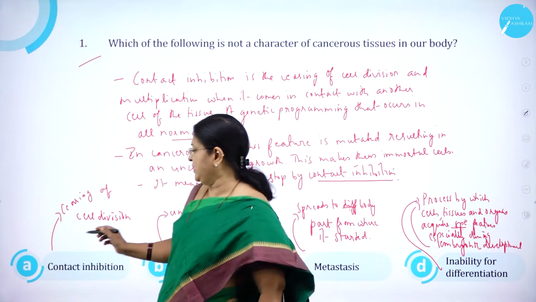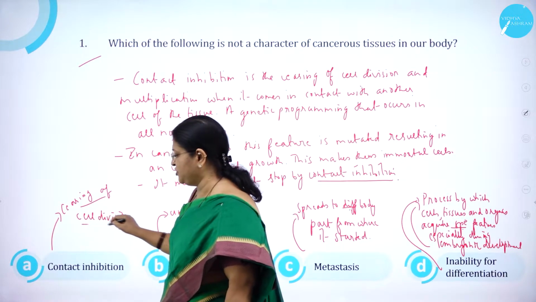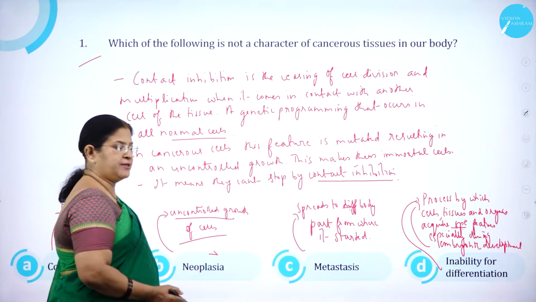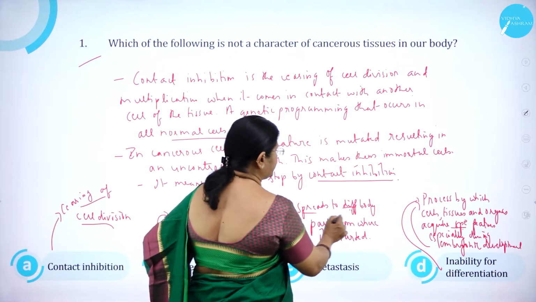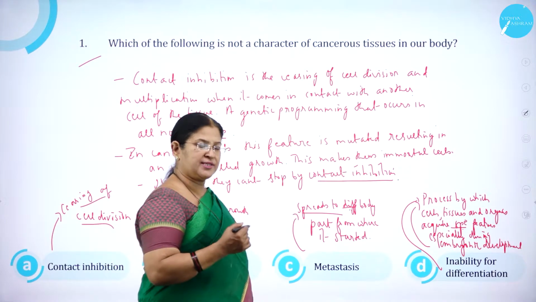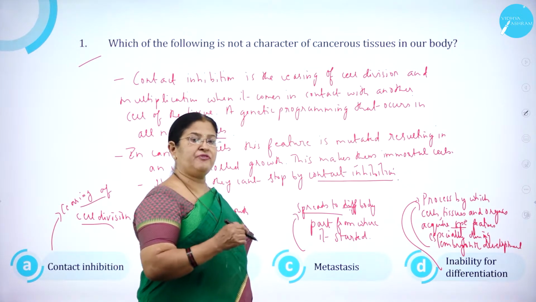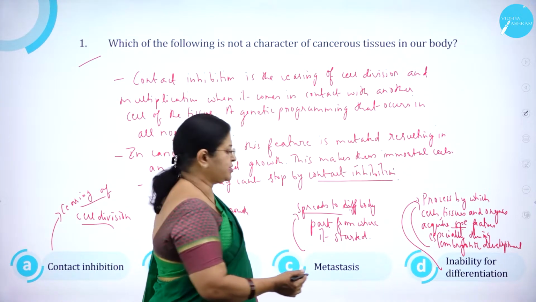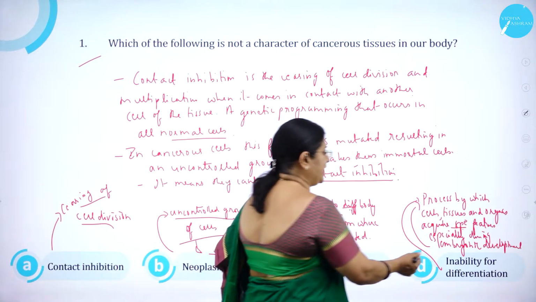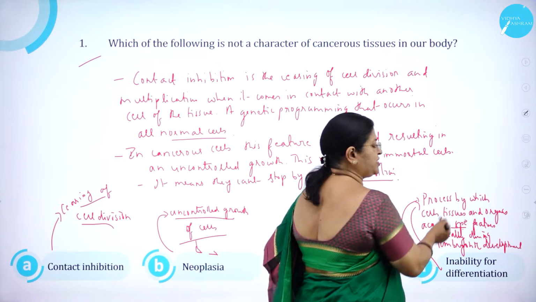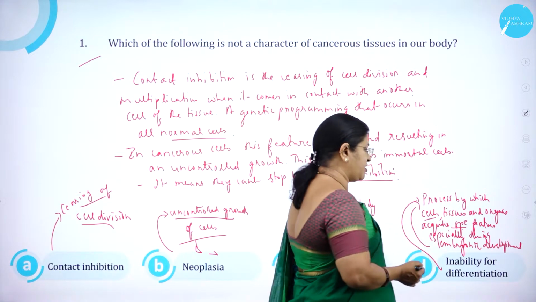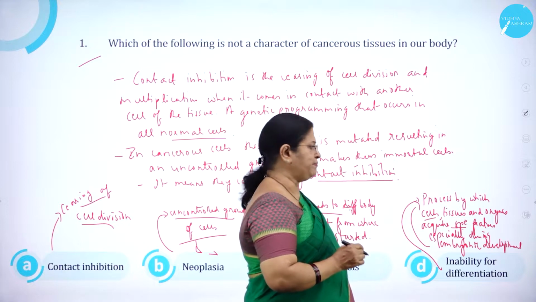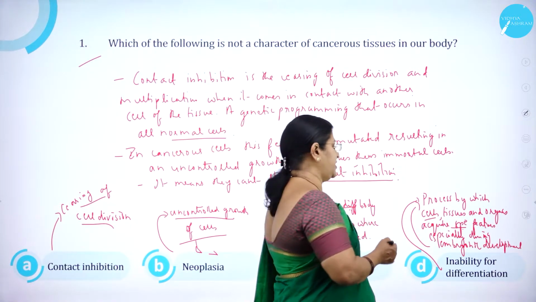What is contact inhibition? Ceasing of cell division. Neoplasia is uncontrolled growth of cells. Then metastasis spreads: the cancerous cells will not remain in the region where they have originated. They keep spreading to other areas, and that process is called metastasis. And inability for differentiation. Differentiation means the process by which cells, tissues and organs acquire specialized features, especially in embryonic development, but here there is inability for differentiation.